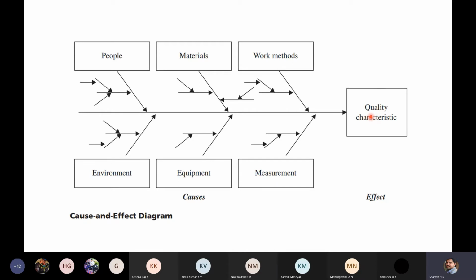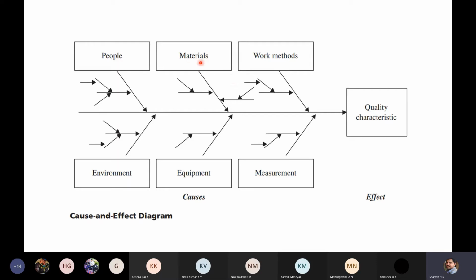Next, you evaluate what are the reasons for which you are getting this dimension instead of 18 mm. It may be because of work methods, the working conditions, the parameters. It may be depth of cut, and application of coolants or lubrication. Overall, work methods you can consider as the cutting environment. Application of lubricant, feed, speed, depth of cut, all those things come under work methods.